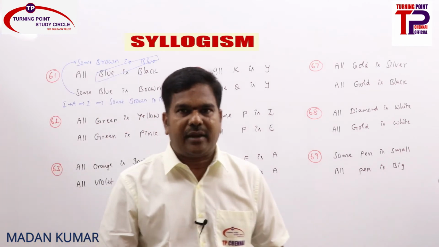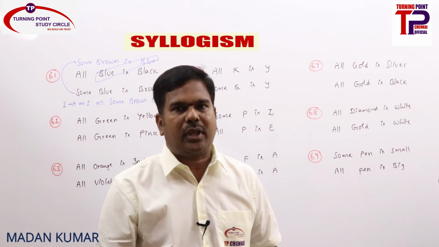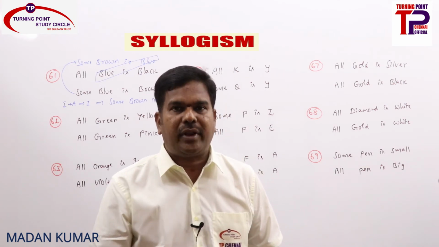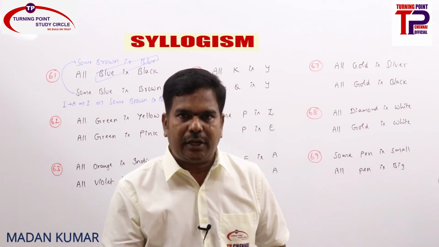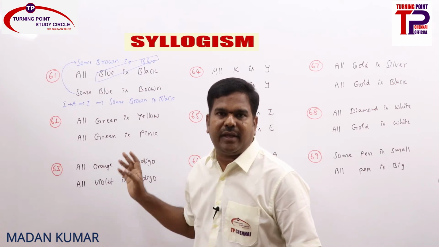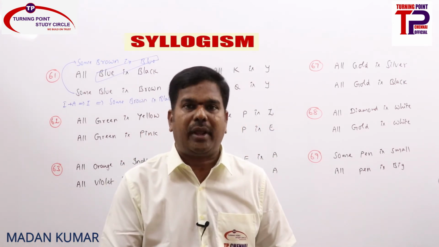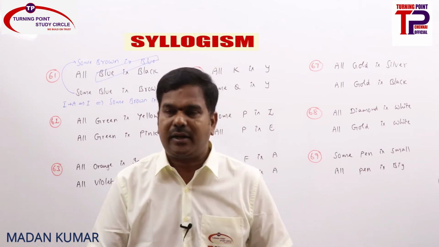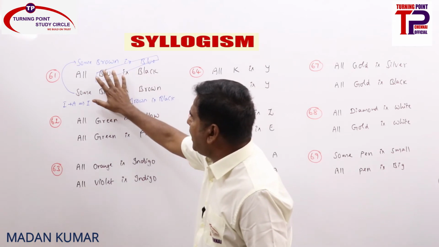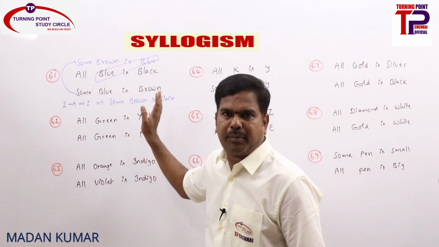So whenever two statements are there, if they are not properly aligned, what we learned is that by interchanging any one of the statements, we can make proper alignment, based on which we solve the problems. Later we learned immediate inferences by converting, and which statements can be converted, that also we have seen. Now I am giving statements in such a way that by interchanging the statements or by converting, or both, you need to make proper alignment. Like that I have given a statement, all blue is black, some blue is brown. It's not properly aligned. We can make proper alignment by converting or interchanging. By interchanging alone also it's not properly aligned.